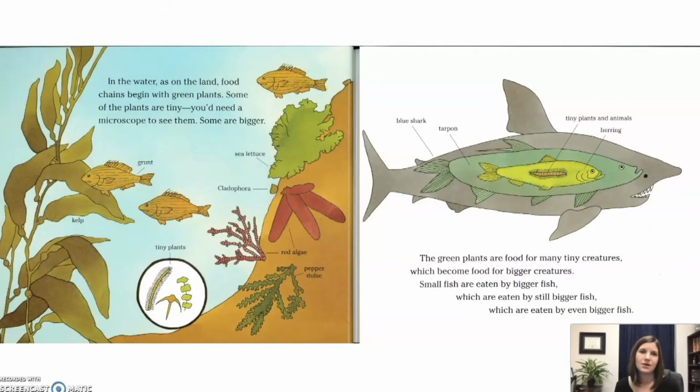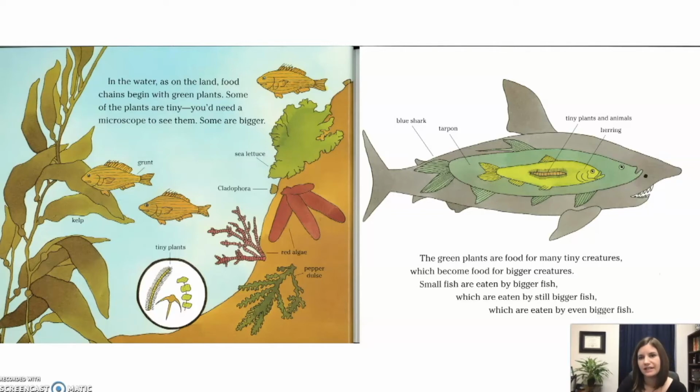In the water, as on the land, food chains begin with green plants. Some of the plants are tiny. You need a microscope to see them. Some are bigger. Some plants in this picture are kelp. You have tiny plants, cladophora, sea lettuce, red algae, pepper dulse. The green plants are food for many tiny creatures, which become food for bigger creatures.